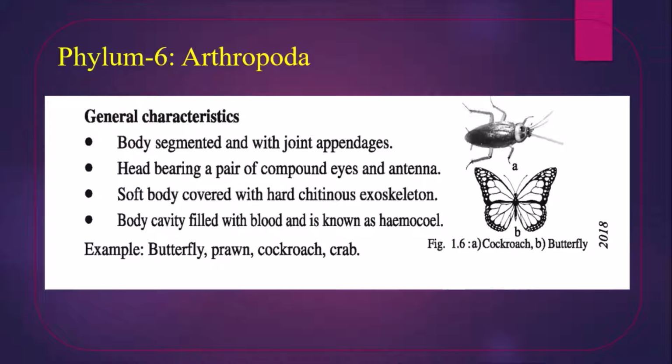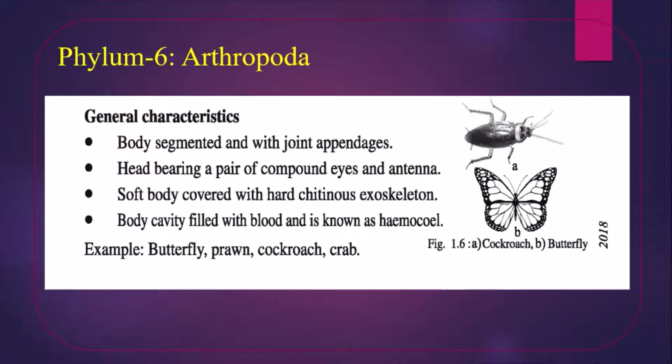Head bearing a pair of compound eyes and antenna. Their eyes are compound eyes, not simple eyes. That means many small simple eyes combined together form their eye, called compound eye. Soft body covered with hard chitinous exoskeleton. Their body is covered by a shell-like hard structure formed by chitin, and it is called exoskeleton.